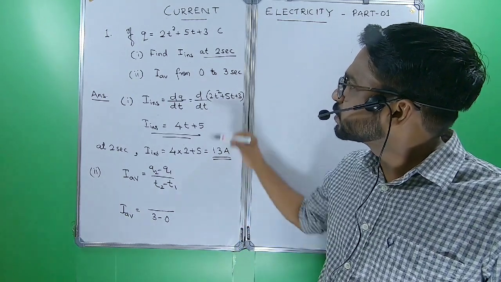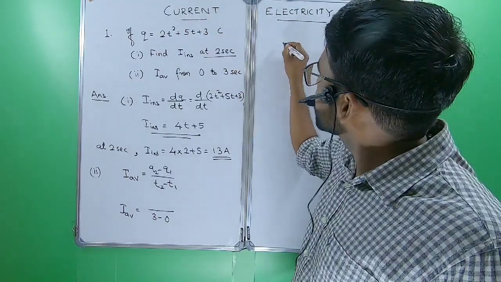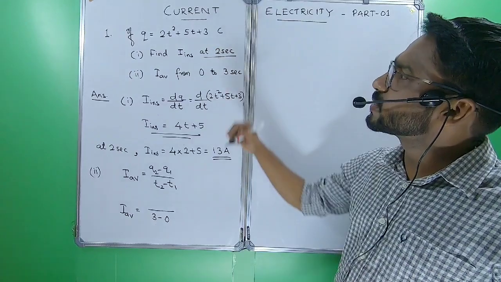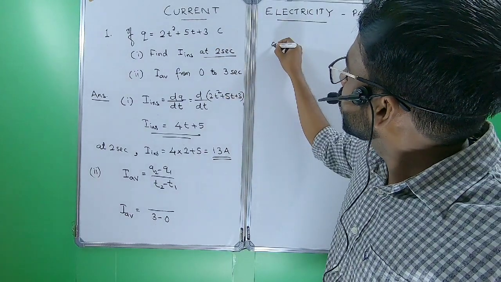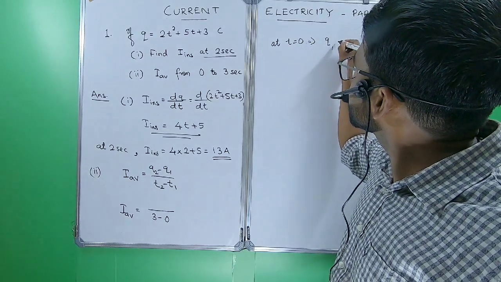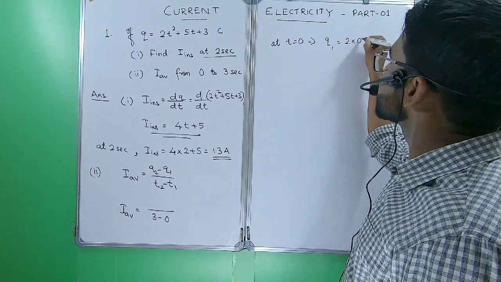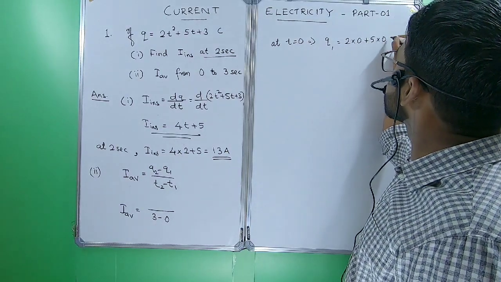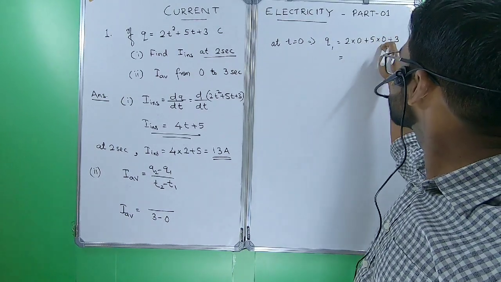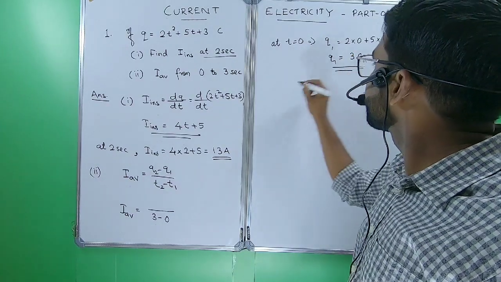What is Q2? Charge at 3 seconds. The equation of charge is 2t square plus 5t plus 3, so we can use that equation. At t equal to 0, the charge is Q1. Then Q1 equal to 2 into 0 plus 5 into 0 plus 3. 2 into 0 is 0, 5 into 0 is 0. So we will get Q1 is 3 coulomb.